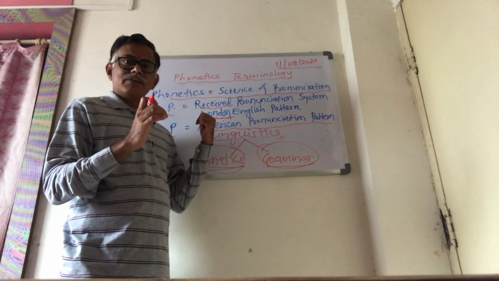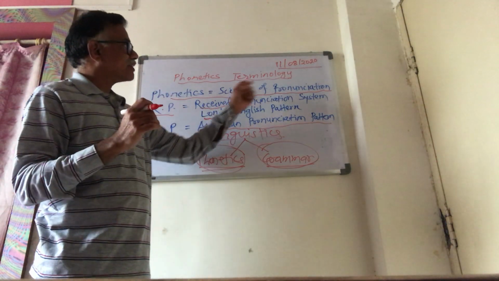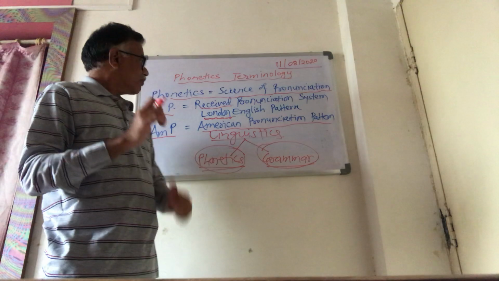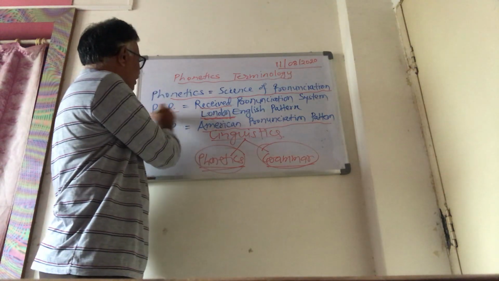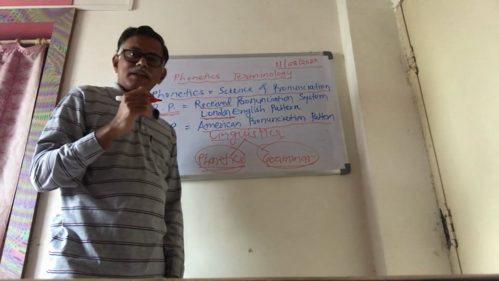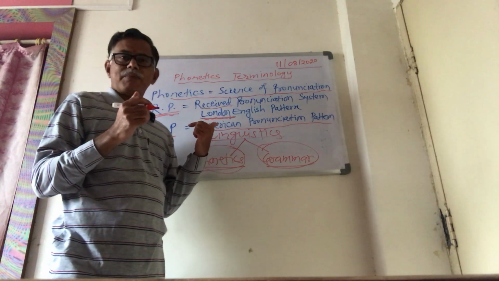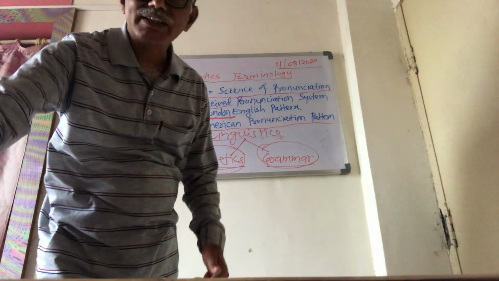We are going to study phonetics. That means we are going to study the science of pronunciation, in which we study the London pattern, which is called RP. So what RP pronunciation is and all that kind of sound system pattern, we will see in our next video. Thank you.